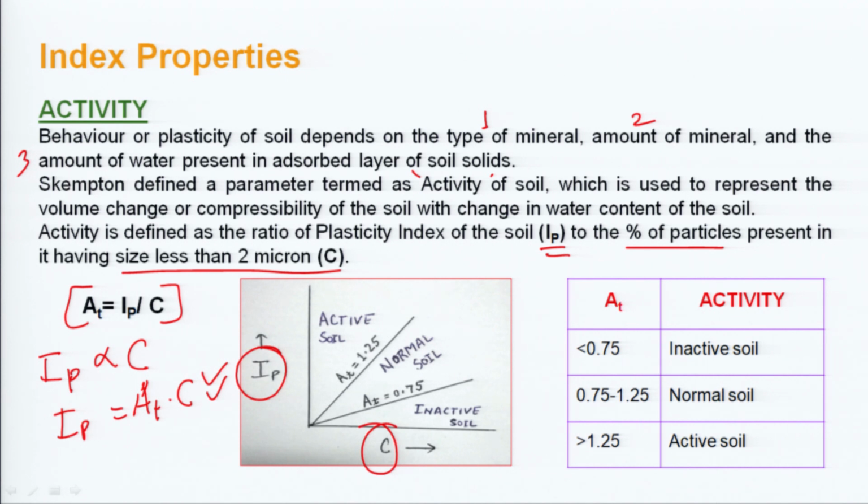If we plot a curve, what happens? This is somewhat a slope, and corresponding to some value it will be there. This is the slope of AT equal to 1.25. So remember here, if it is less than 0.75, it is inactive soil. If it is 0.75 to 1.25, it is normal soil. If the activity value is greater than 1.25, it is active soil.